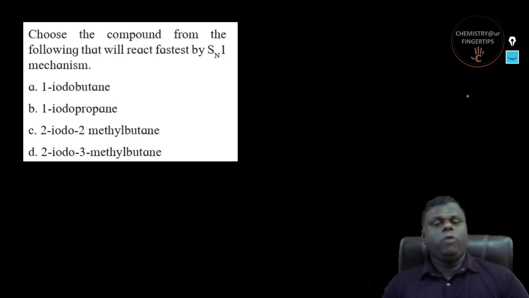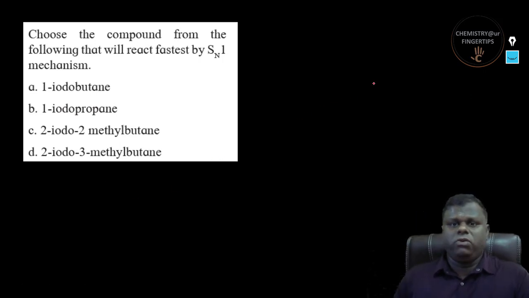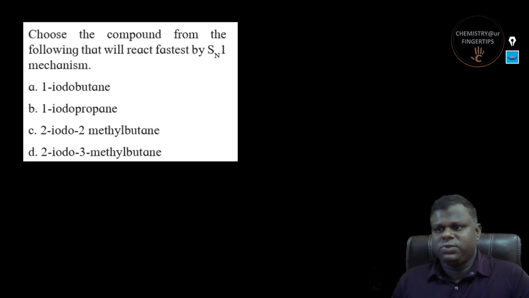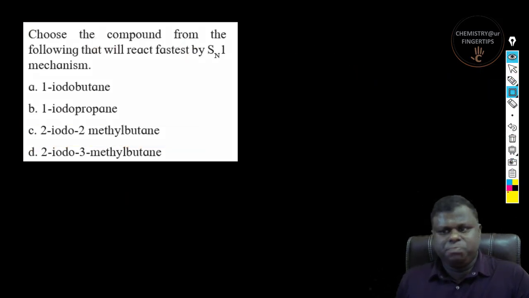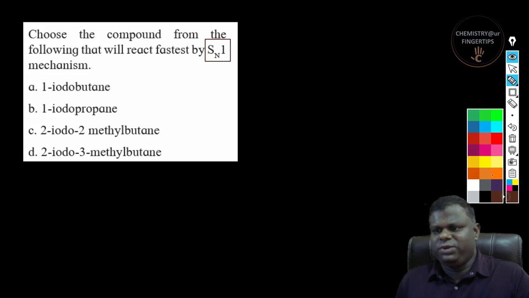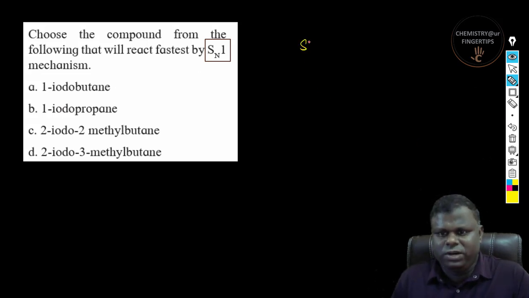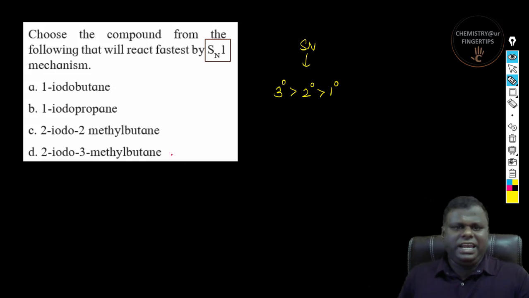Now, let's move on to the next part. Choose the compound from the following that's going to react fastest by SN1 reaction. The key word over here is SN1. Now let's try to see SN1 reaction. What is the reactivity? The order of reactivity is 3 degree, 2 degree, and then 1 degree, correct? Since all are alkyl halide.